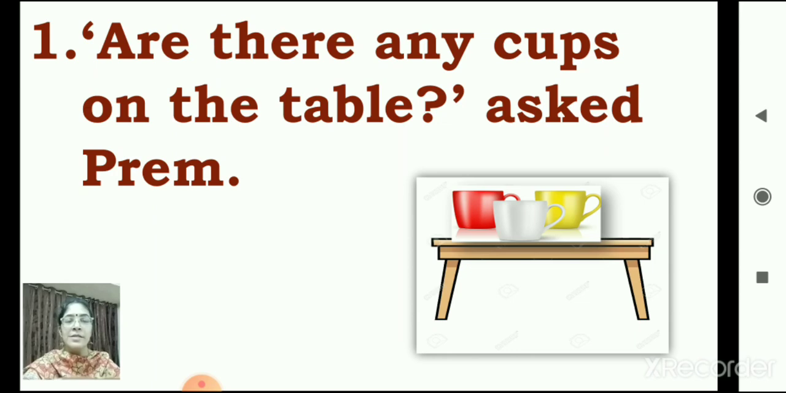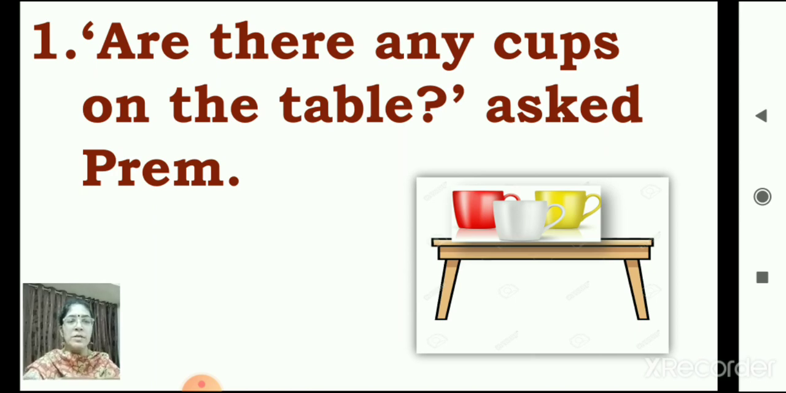Yes. Can you see the picture? Let's read the question. Are there any cups on the table? Asked Prem. I will read once again. Are there any cups on the table? Asked Prem. Yes, look at the picture. Are there any cups? Yes, there are some cups on the table. How many are there? 3. Let's see how to answer.